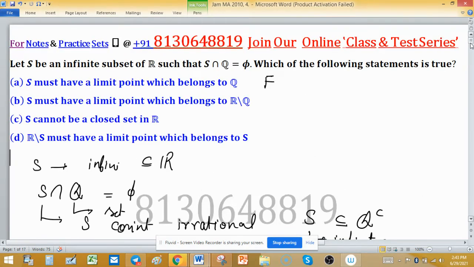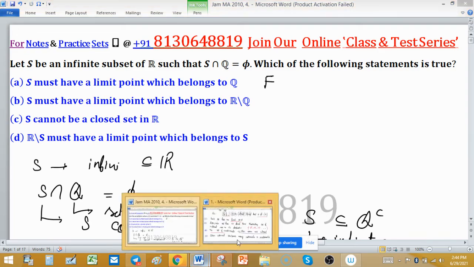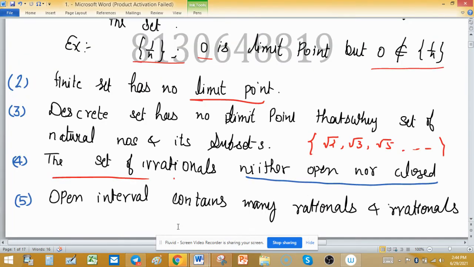Now come to option C. S cannot be a closed set in R, as S is a set of irrationals, and in the note we already discussed that it is neither open nor closed.